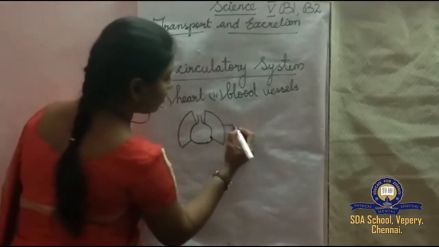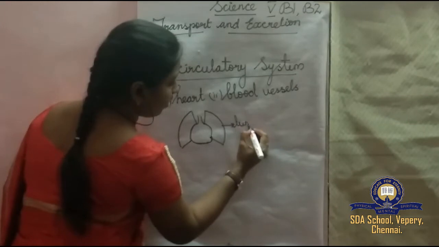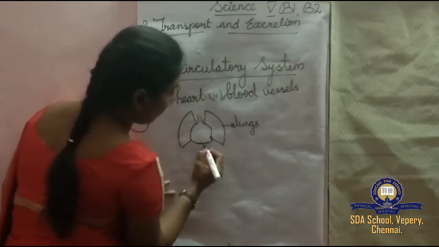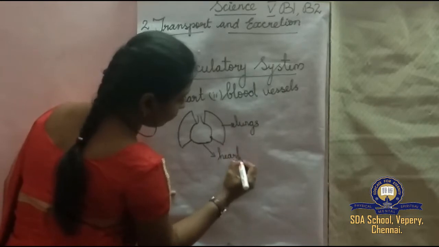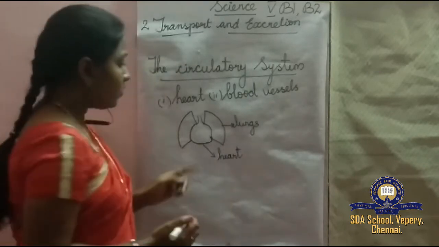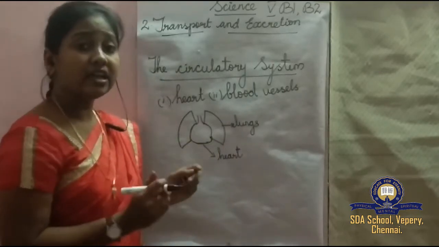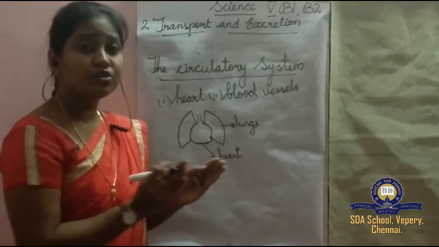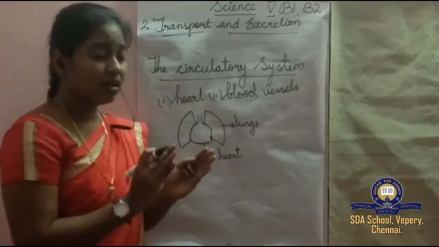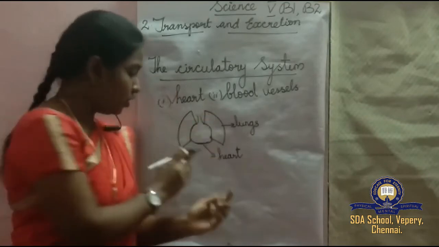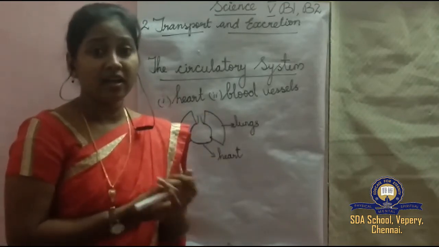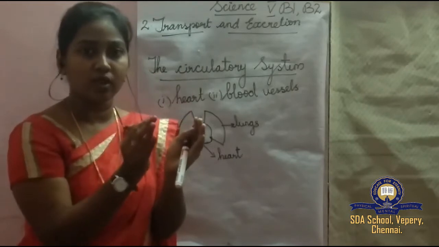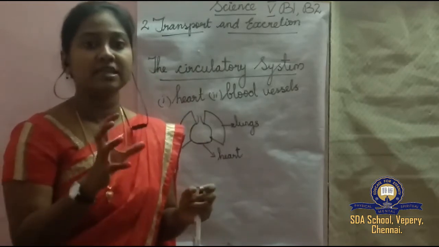So this is your lungs, okay? And your heart is tucked in between the lungs. This heart tilts a little to the left. Tilts means in a slanting position to the left side. And it looks like a bag, like a pouch with thick walls which are made up of muscles.